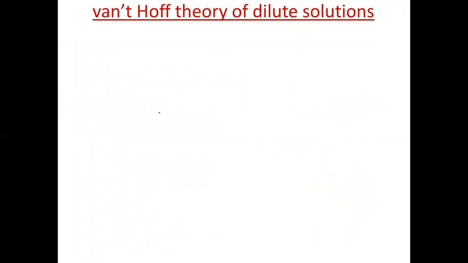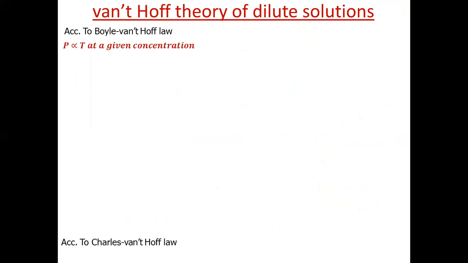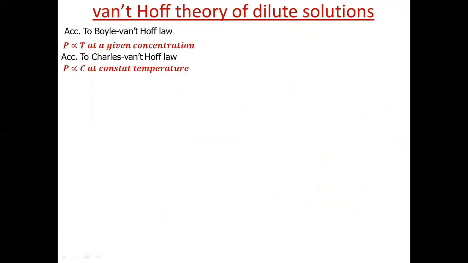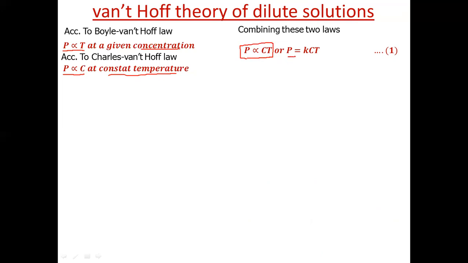Now, let us see what is Van't-Hoff theory of dilute solution. If we combine Boyle's law and Charles law, what was Boyle's law? It states that osmotic pressure is directly proportional to temperature at a given concentration, and Charles law states that pressure is directly proportional to concentration at a constant temperature. If we combine these two laws, we can write P is directly proportional to CT. If we remove the proportionality sign, we can write P is equal to KCT, where K is a constant of proportionality.